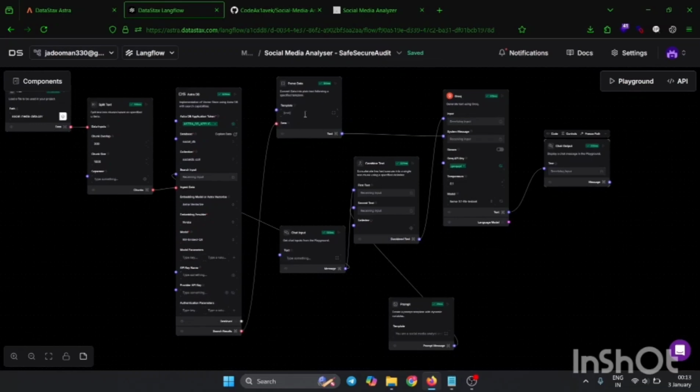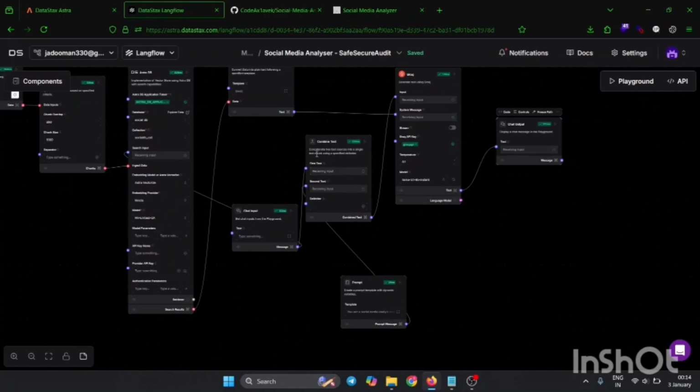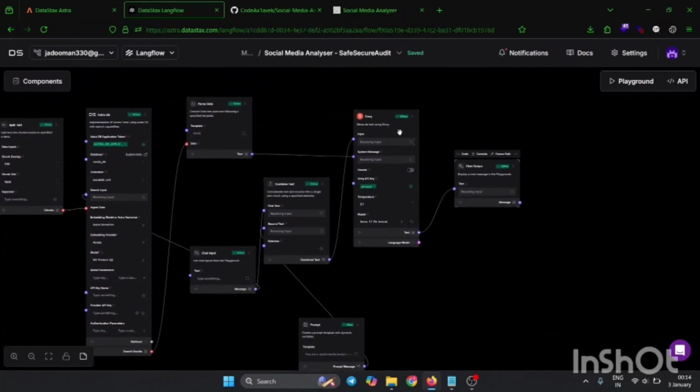After that we entered into Groq API, because Groq API was easy to use compared to OpenAI 3.5, because 3.5 was throwing some errors, while 4 and 4 plus include premium membership. So we have just used Groq API. Also we have combined the text with the prompt and chat input. After that we send all the details to Llama. It is Llama, right? Llama 3.1. After that the generated text will be the chat output.